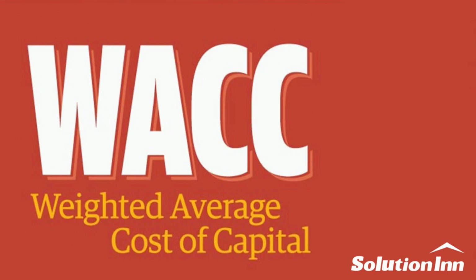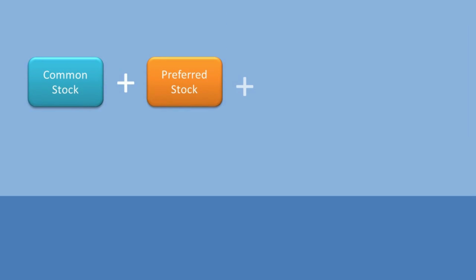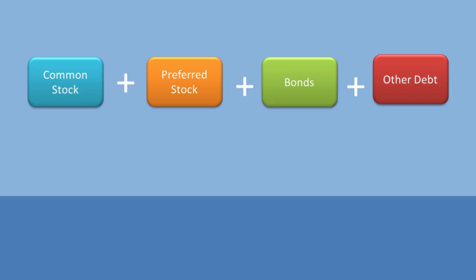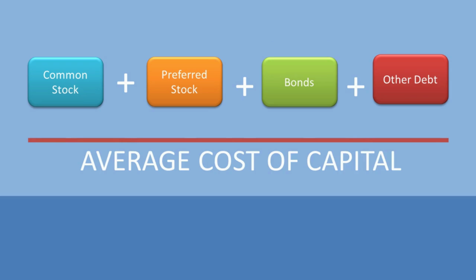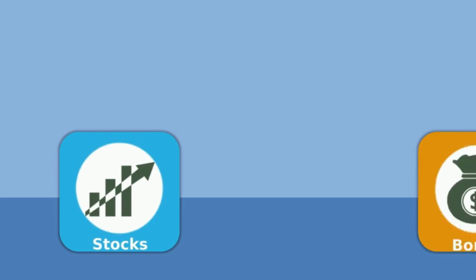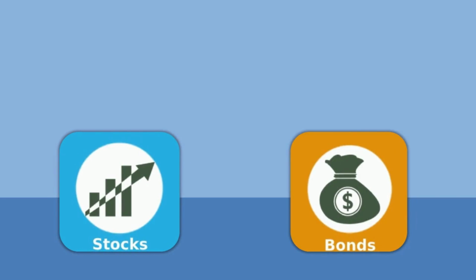In today's video, we will learn about weighted average cost of capital. The weighted average cost of capital represents a firm's average cost of capital from all sources, including common stock, preferred stock, bonds, and other forms of debt. The weighted average cost of capital is a common way to determine required rate of return because it expresses, in a single number, the return that both bondholders and shareholders demand in order to provide the company with capital.